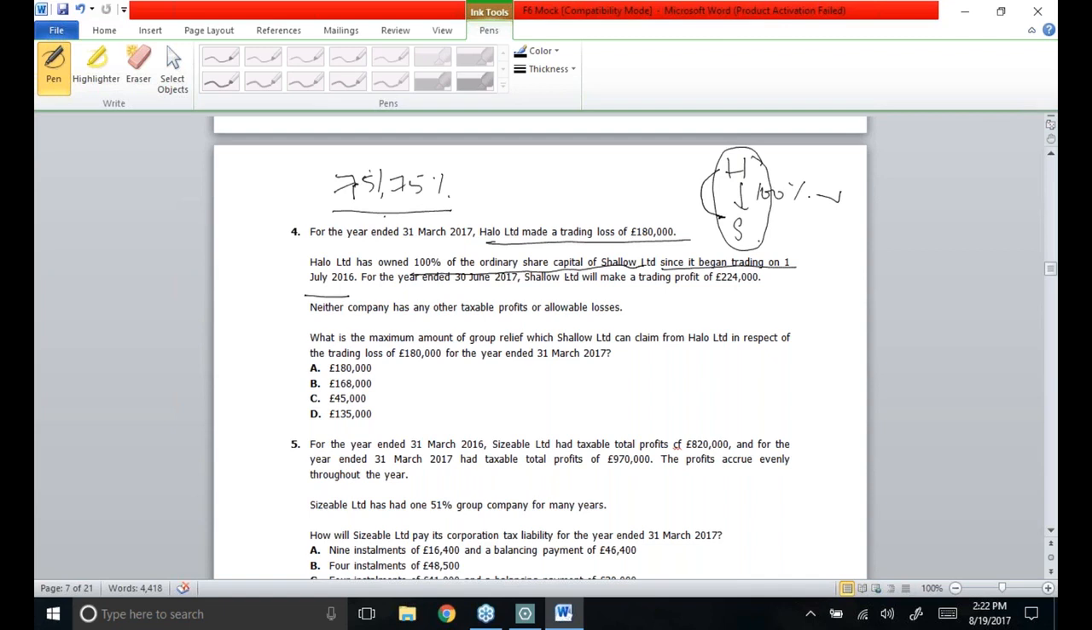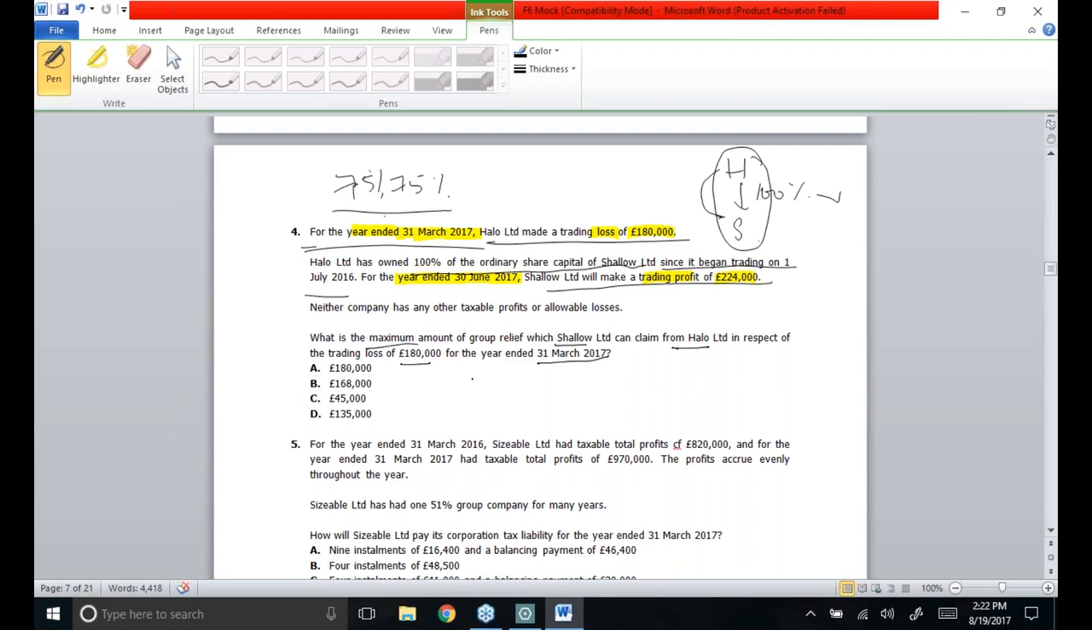For the year ended 30th June, Shallow Limited made a trading profit of 224,000. Could you see that for Harlow Limited the year ends on 31st March, and for Shallow Limited the trading profit of 224,000 is for the year ended 30th June. Harlow had a trading loss and they have a trading profit. Neither company has made any other profits or losses, so there is no other income or expense in the whole question. What is the maximum amount of group relief which Shallow can claim from Harlow Limited in respect of the trading loss of 180,000 for the year ended 31st March?